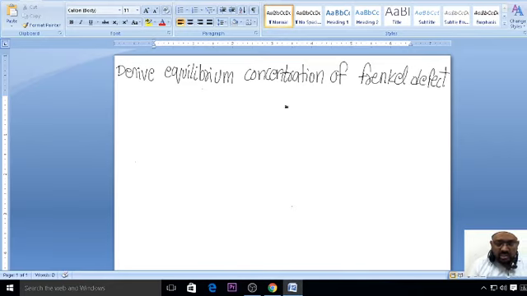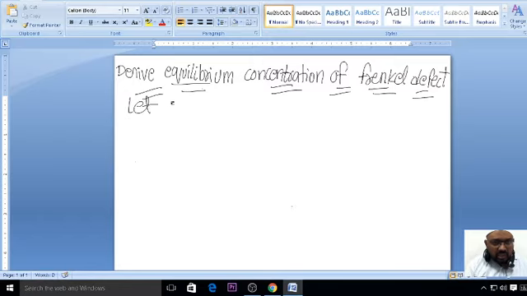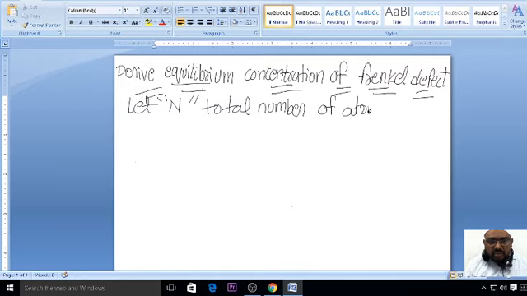So just start with the basic, what we have to remember, right? Equilibrium concentration of Frenkel defect. He will ask you like this in the examination. So same thing, what you are going to write, what you have to remember is this. Let capital N be the total number of atoms present in the crystal.